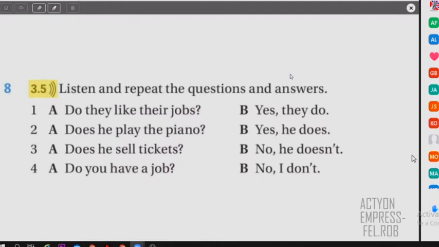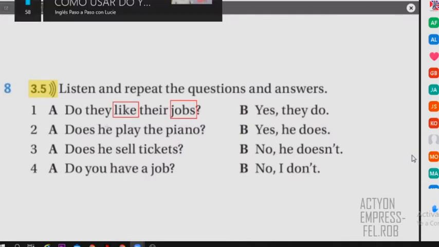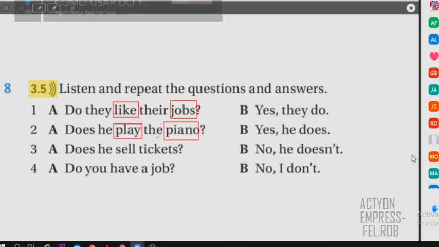Okay, so they put a stress here, on like and jobs, because this is a verb and this is a noun. Or in number 2, they put a stress on play and piano, the verb and the noun. Or in number 3, this is a verb and this is the noun, sell tickets, right? And in this case, you have a job.